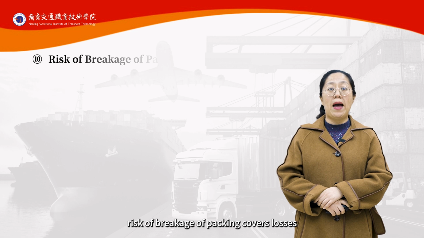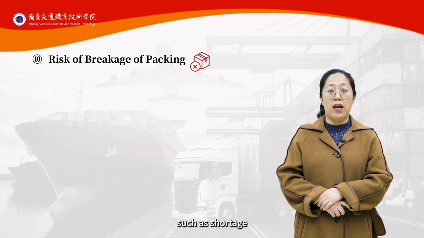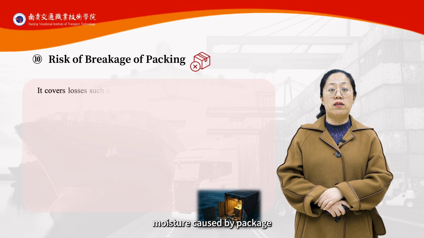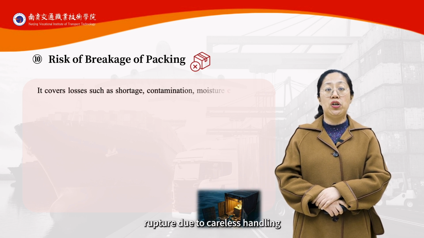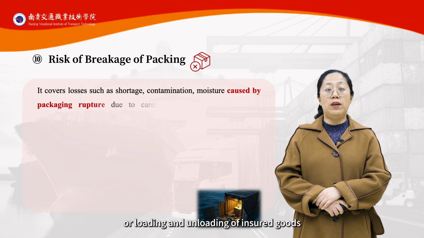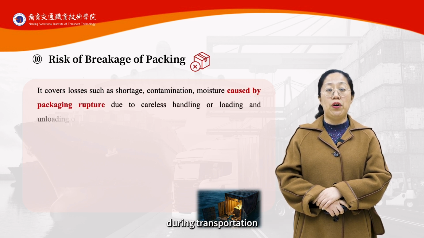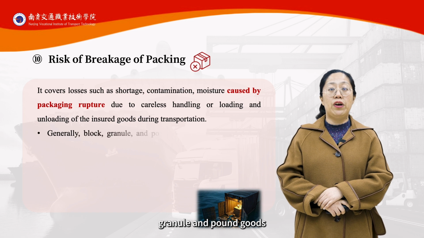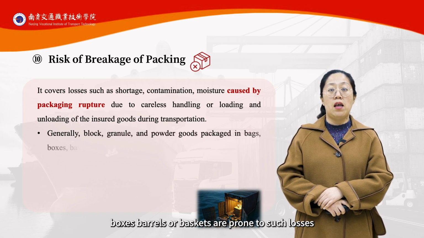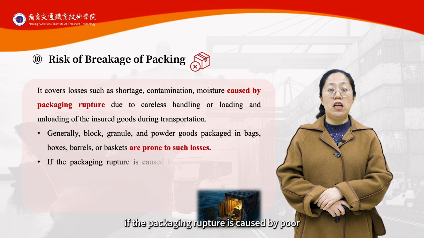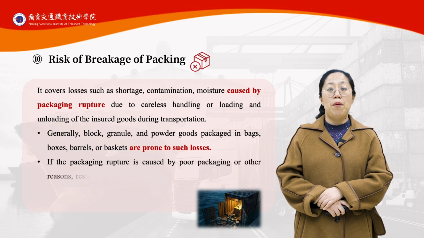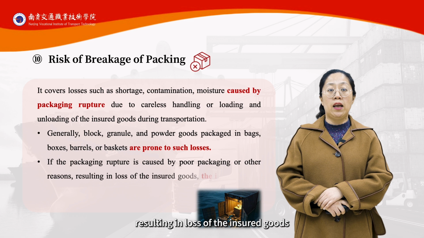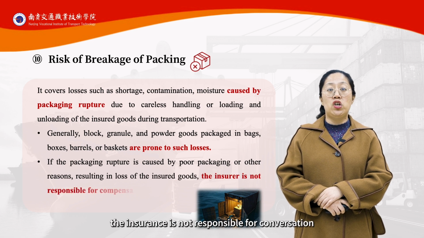Risk of breakage of packing covers losses such as shortage, contamination, and moisture caused by package rupture due to careless handling or loading and unloading of the insured goods during transportation. Generally, block, granule, and powder goods packaged in bags, boxes, barrels, or baskets are prone to such losses. If the packaging rupture is caused by poor packaging or other reasons, resulting in loss of the insured goods, the insurer is not responsible for compensation.